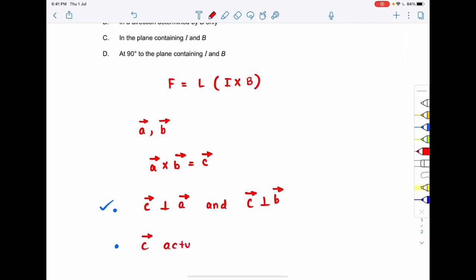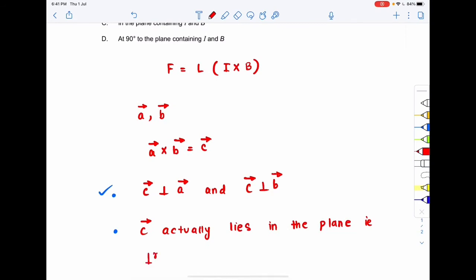actually lies in the plane that is perpendicular to A vector and B vector. Okay, so this is the definition of your cross product, that is the direction of C vector which is formed by the cross product of A vector and B vector. So this is the standard definition of the direction of C vector, right?